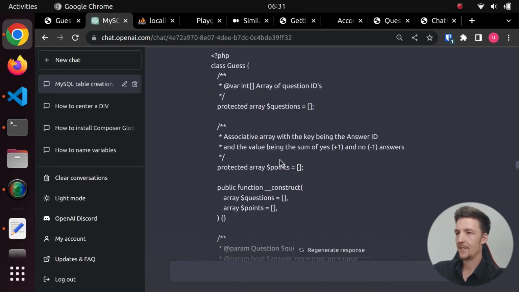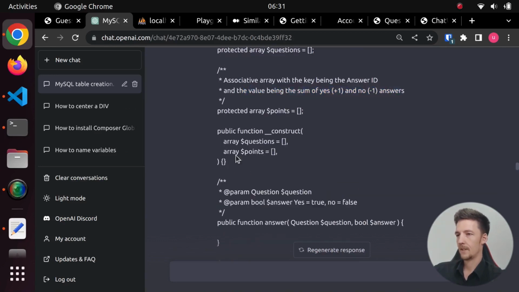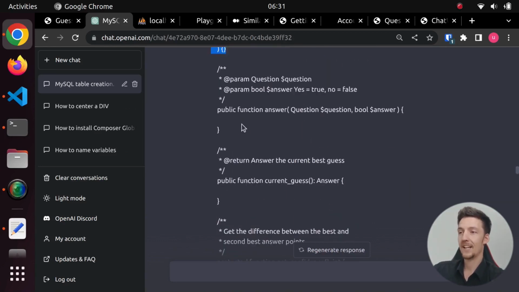So I created this boilerplate of a class that has an array of questions and an array of points. And then I added some doc block here that this array should have a key of the answer ID, and then the value should be a sum of the answers, +1 for yes and -1 for no. And we have a constructor, and then I created this answer method, which takes a question and a Boolean answer, but I didn't implement this.